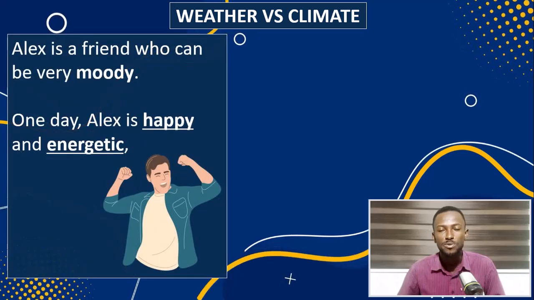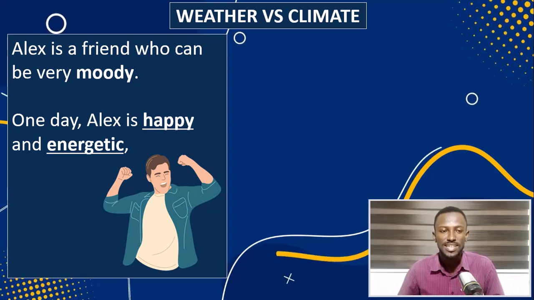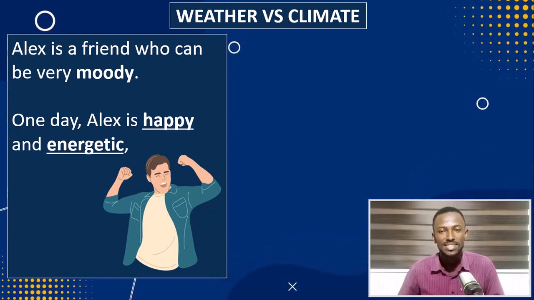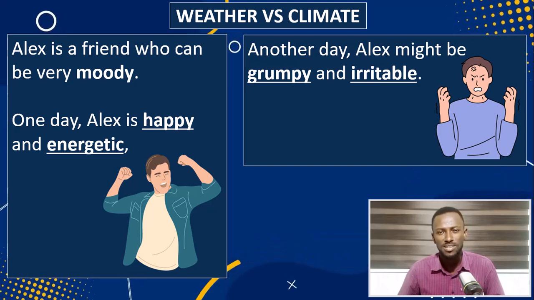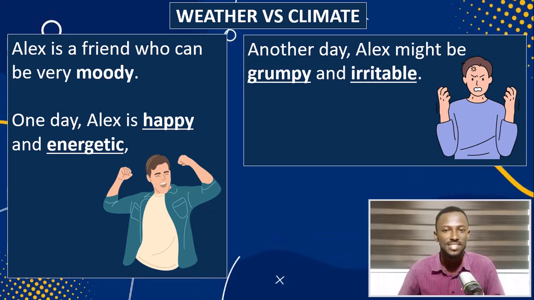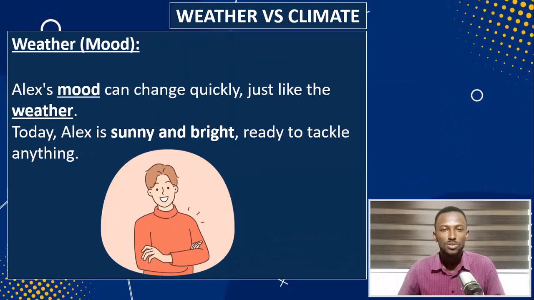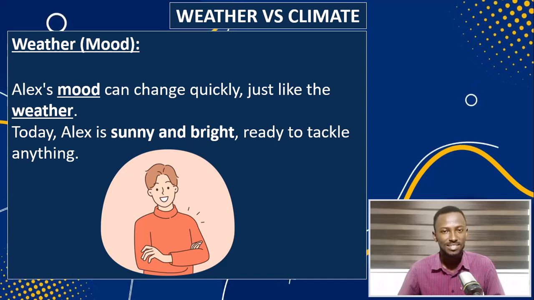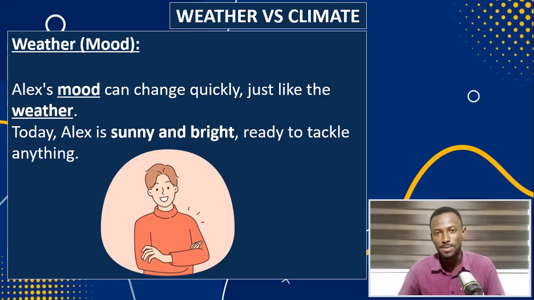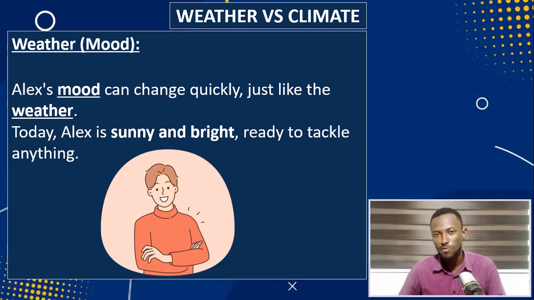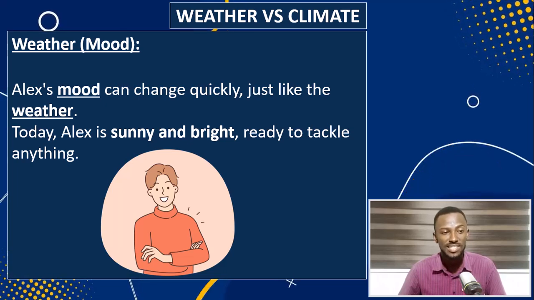that we have who happens to be very, very moody at times. Today he is happy, energetic. Then tomorrow or another day he is very grumpy and irritable. Easily gets angry on certain days. So that's the kind of friend we have, Alex. So just like Alex has different kinds of moods that can change from day to day, we can compare the mood of Alex to the weather we experience every single day.